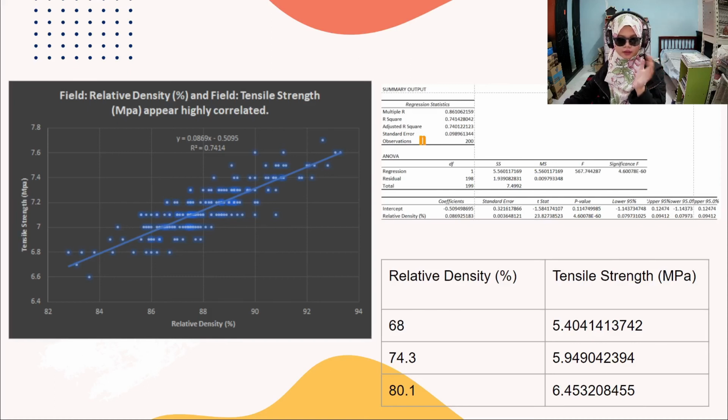The reasoning is that relative density equals the density of peel times 100% divided by the density of reference material, and density is equal to the mass of peel divided by the volume of peel. So a relative density of 0 means there is no peel for the tensile test.